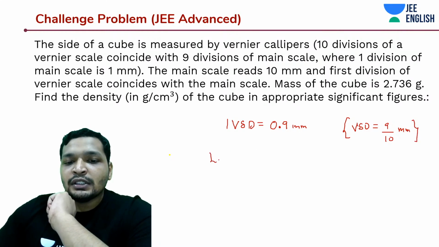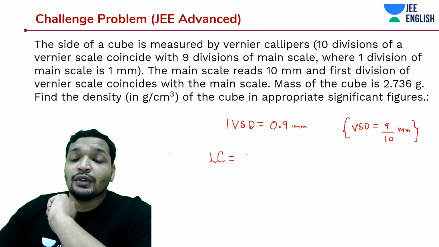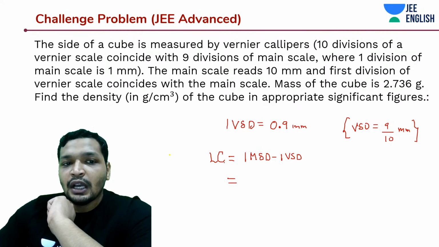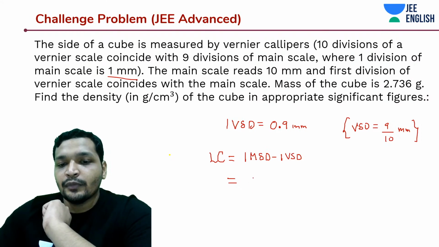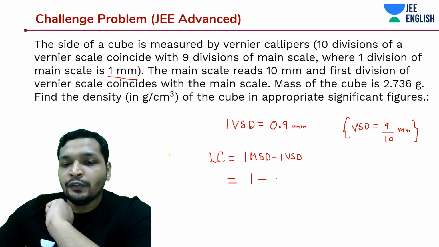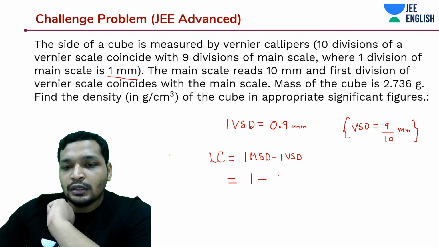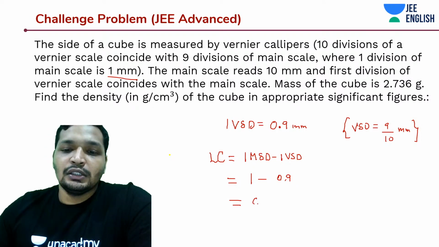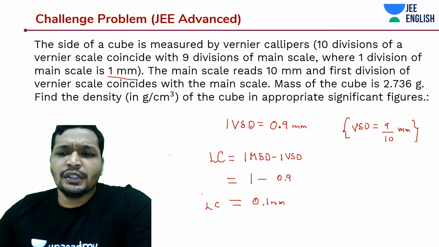Okay, and what is the least count? One main scale division minus one Vernier scale division. Do the math. Sometimes it's going to be helpful in these kinds of questions. And you know what the main scale division value is? It's going to be only 1 mm. 1 minus 0.9. How much is that? That is 0.1. Okay, sorry, it was only 0.1.